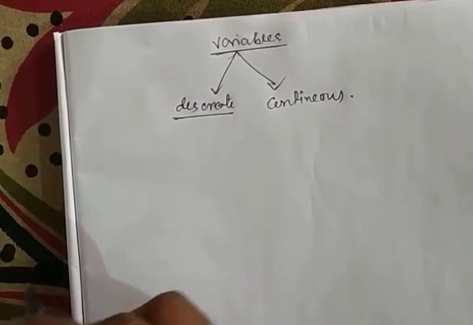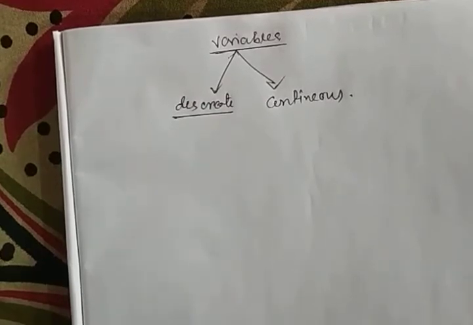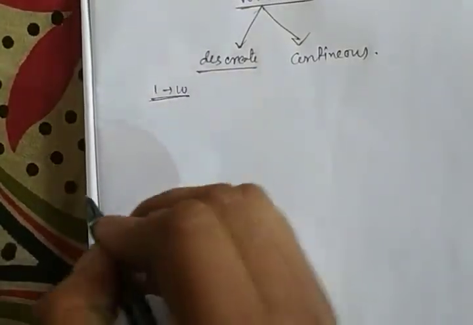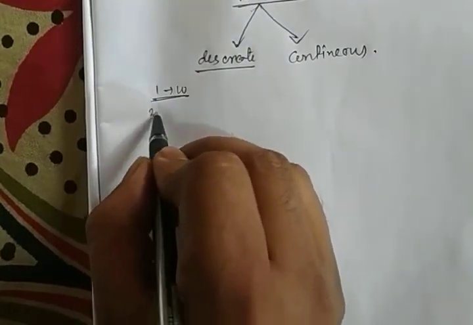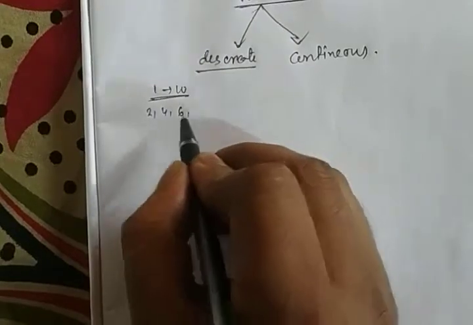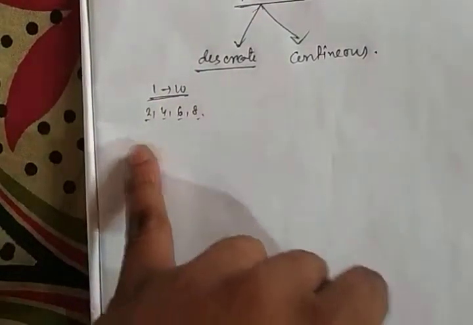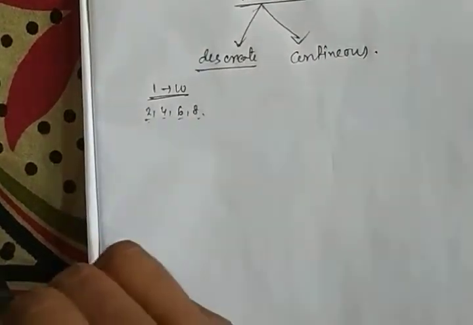Okay, isolated point means it can take only some isolated values, as if we are given a range 1 to 10, then the values 2, 4, 6, 8, if these values are available, then these are the isolated, these are the discrete values.